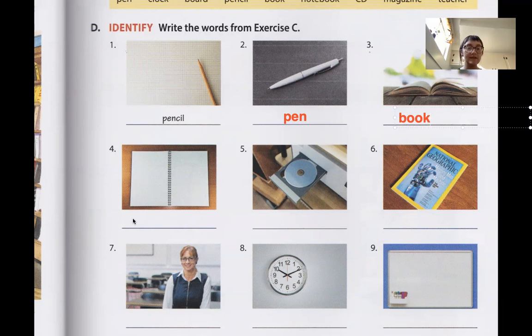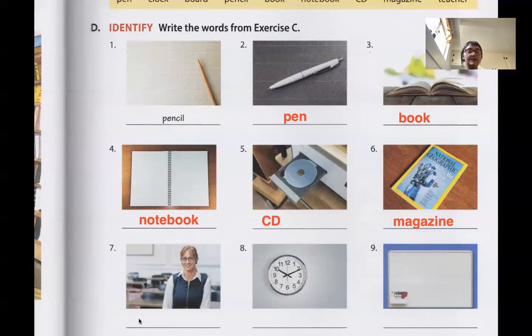Then we have a notebook. You write in a notebook. Then we have a CD, sometimes called a CD-ROM. Compact disc is what it stands for, but you could just say CD. Okay, the next one is magazine. It's different from a book. There's mostly pictures in a magazine. It isn't as long as a lot of books, and it's not covered in the same way books are.